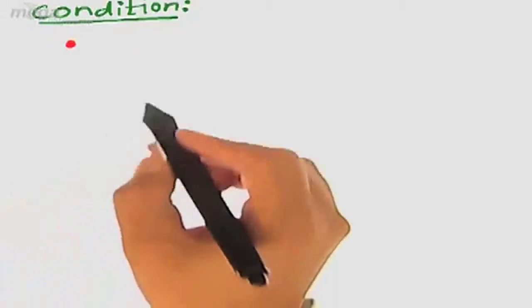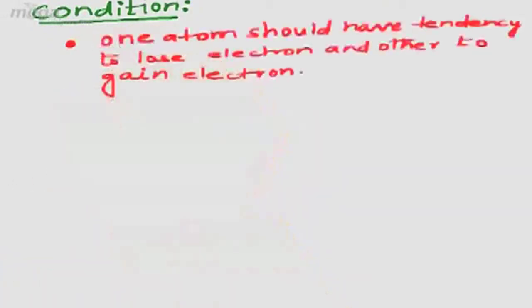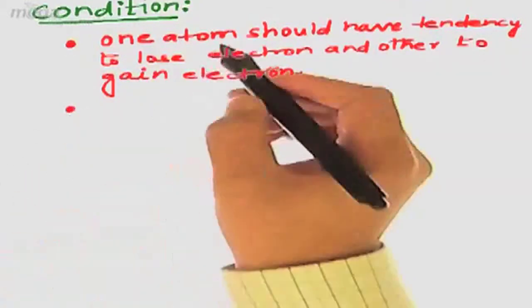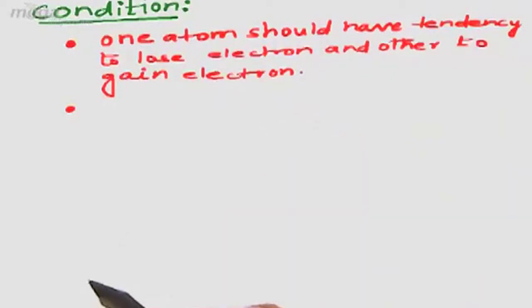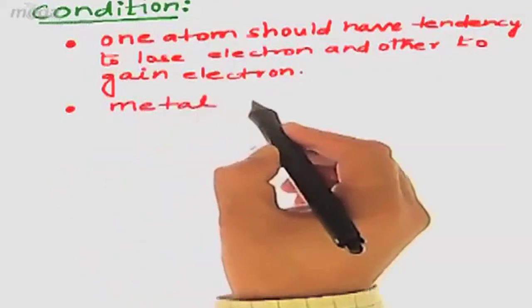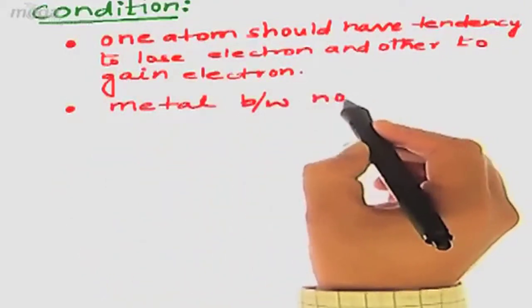So the very first condition is that one atom should have a tendency to undergo the loss of electron while the other should have a tendency to gain electrons. So it is now very clear that if an atom undergoes the loss of electron, it should be a metal, and whenever an atom accepts electron, then it has a non-metallic behavior. So it could be concluded that between metal and non-metal we can have ionic bonding.